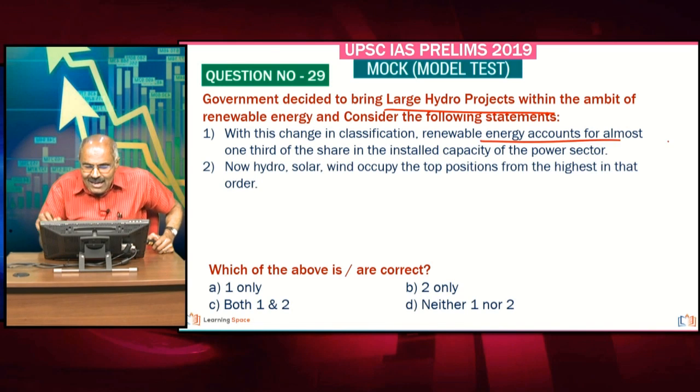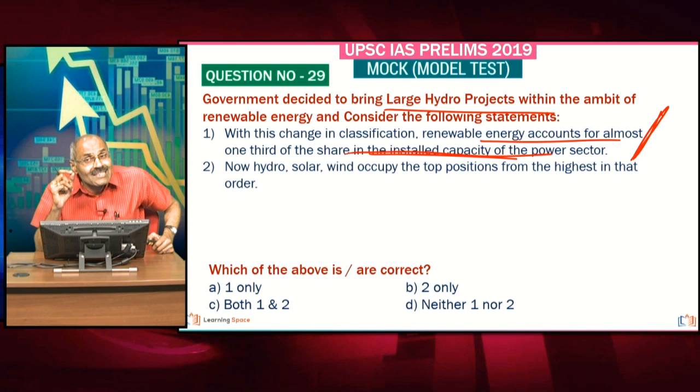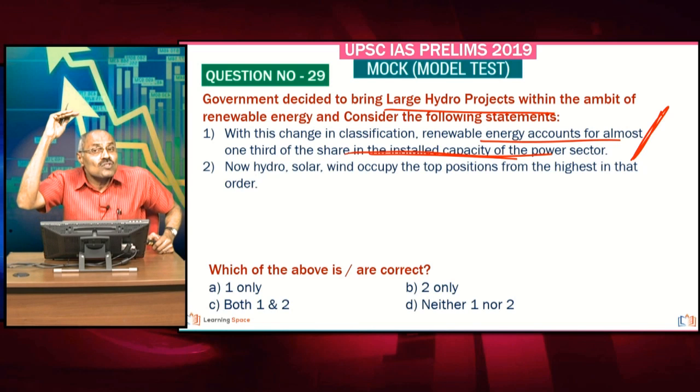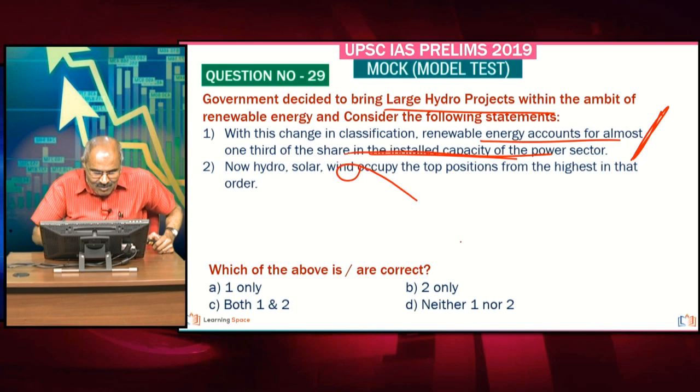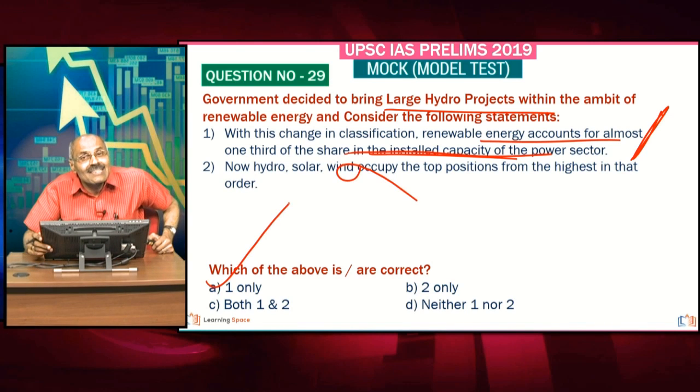So with this change in classification, renewable energy accounts for almost 1/3 of the share in the installed capacity of the power sector, absolutely correct. And after the change in classification, topmost hydro, then wind, then solar. Please correct this statement, and one only is correct.